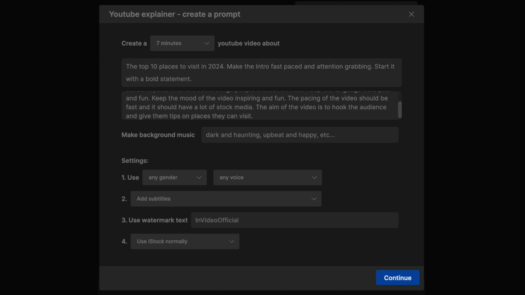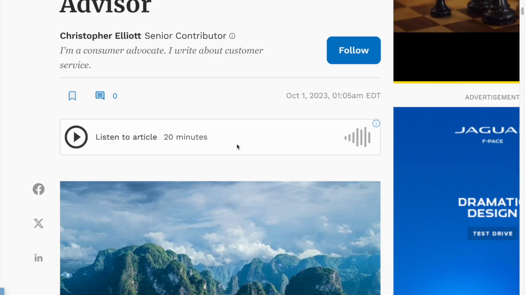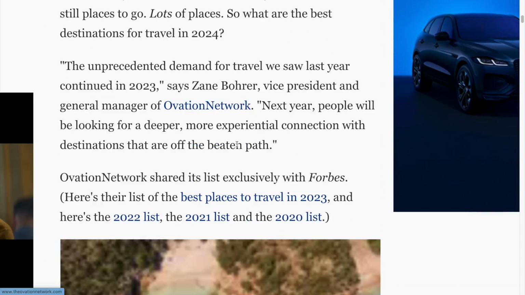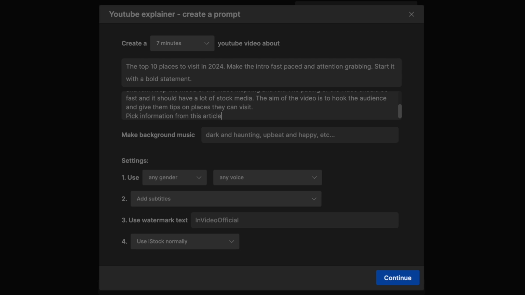Now, one of the best parts about this tool is that you can give it an article link and ask it to pick information from there. I have this Forbes article that showcases the best places to visit in 2024, and I want the AI to pick information from here. So I'm just going to go ahead and paste the link. I will also give it instructions on the tone of the voiceover. Make the voiceover dynamic and persuasive and have a casual word style.